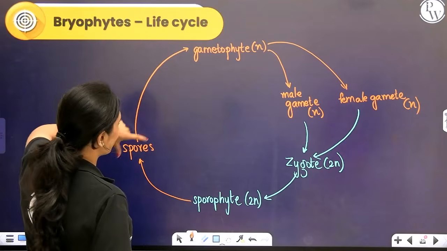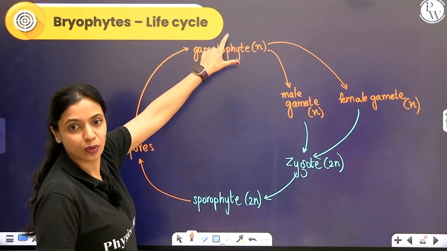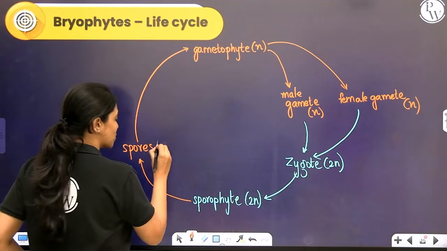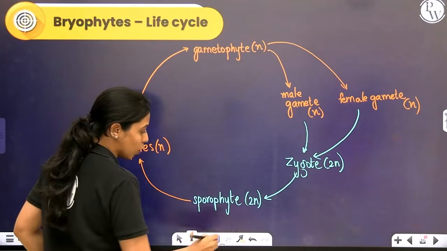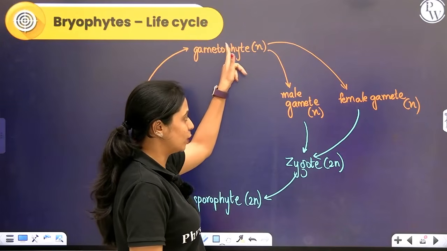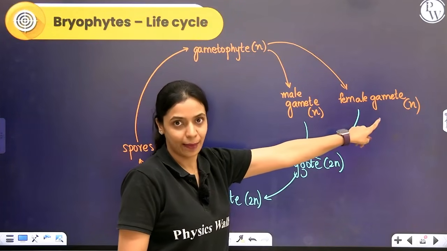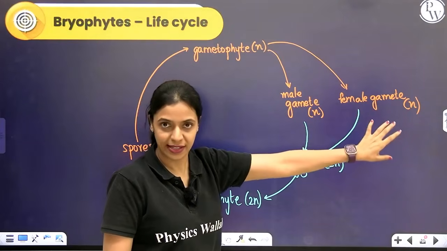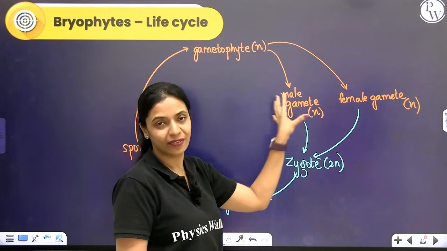If the spore has to give rise to the haploid gametophyte, then what will the ploidy of the spores be? The ploidy of the spores will be haploid. Over here, haploid gametophyte is giving rise to haploid gametes, haploid cell giving rise to haploid cells, haploid plant body giving rise to haploid cells.